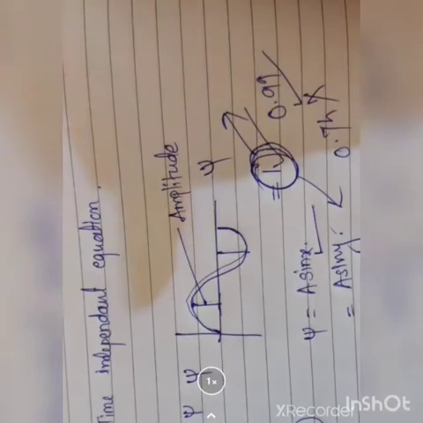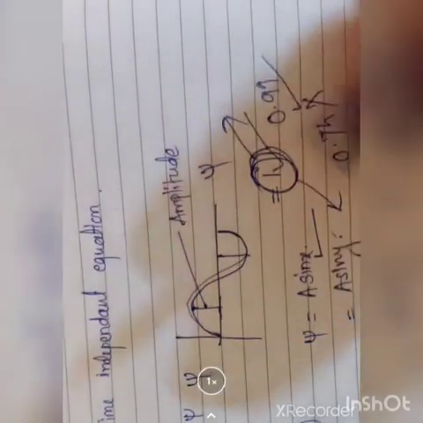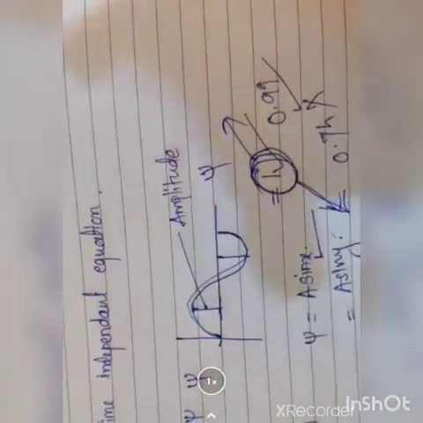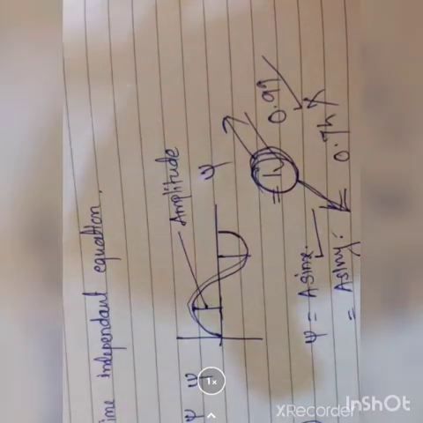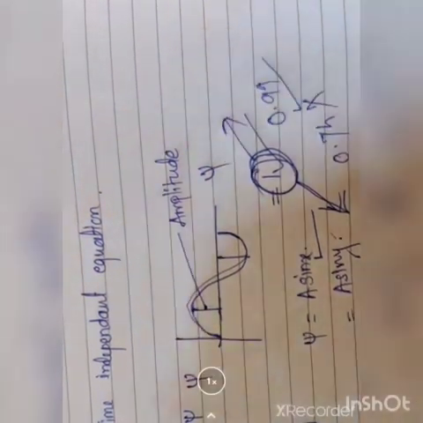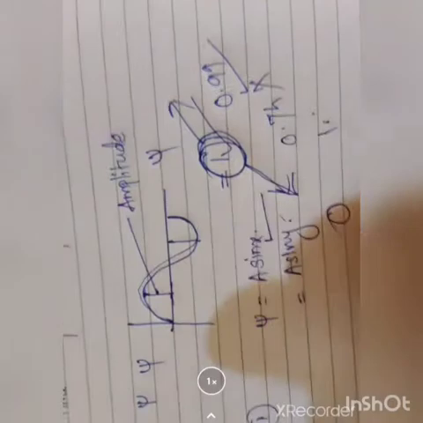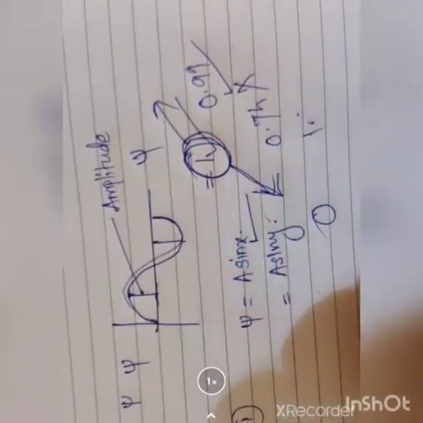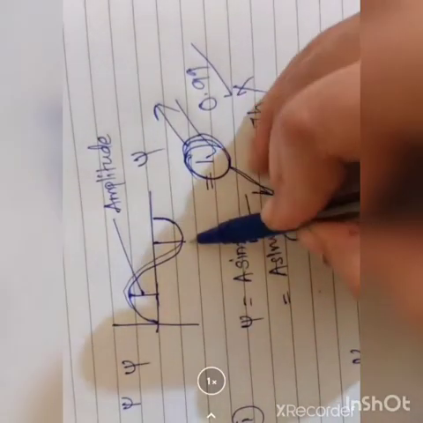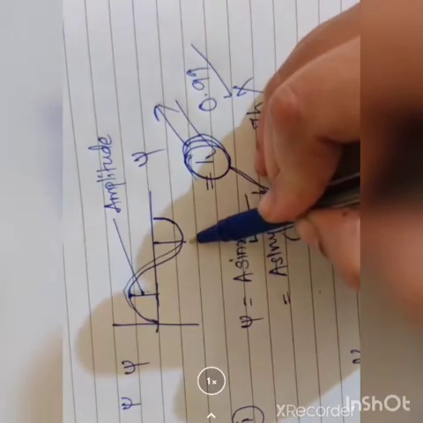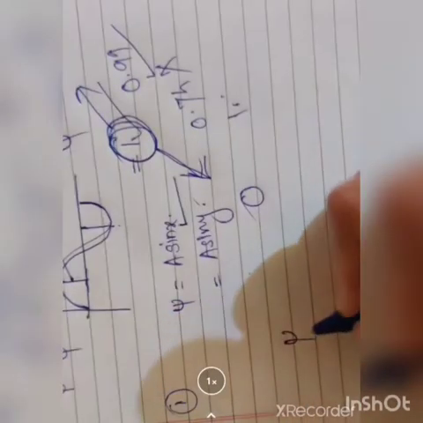It has no meaning. Where your probability is negative, it comes back to 1. So we take the absolute value of psi, that is, we have to calculate mod psi square. Since your wave equation can be negative, we have to calculate mod psi square.